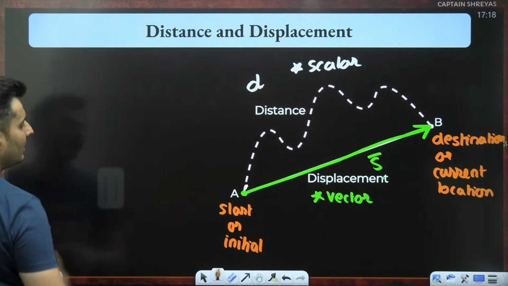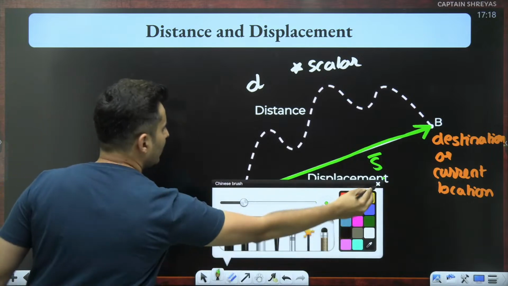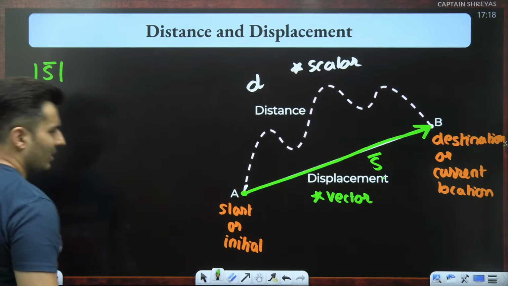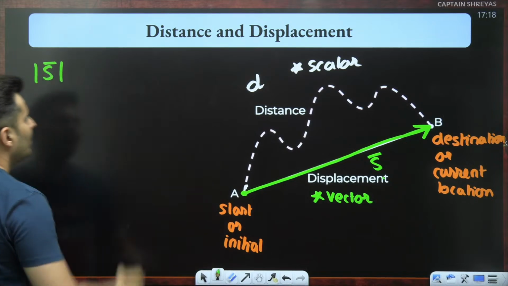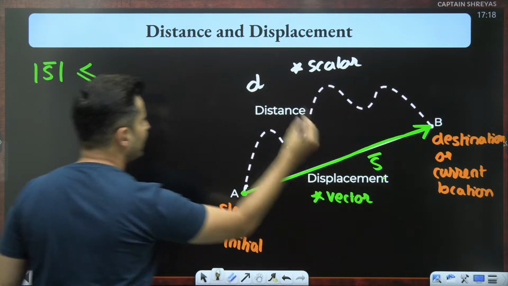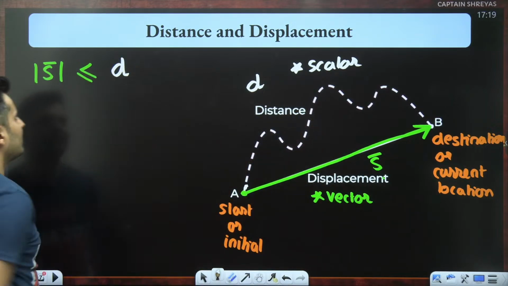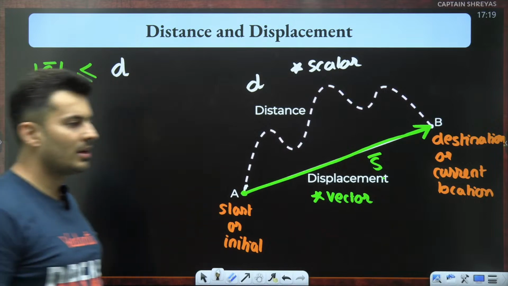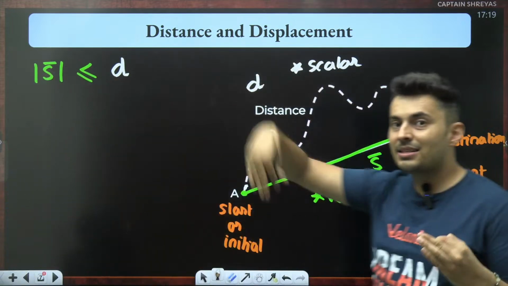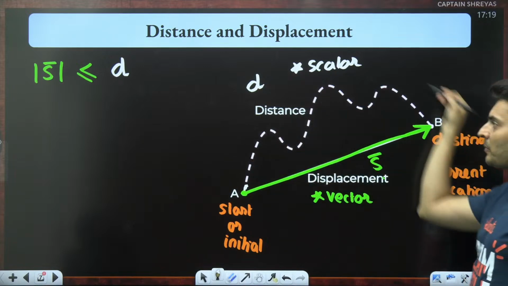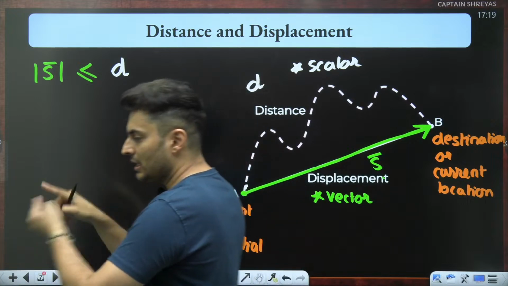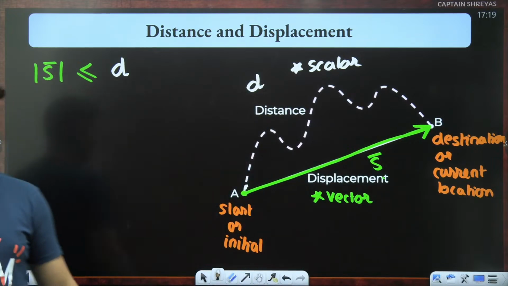So usually the magnitude of the displacement will be less than or equal to the distance traveled, because the distance, which is the length of the path, might be more than the straight line joining the initial and the final locations.